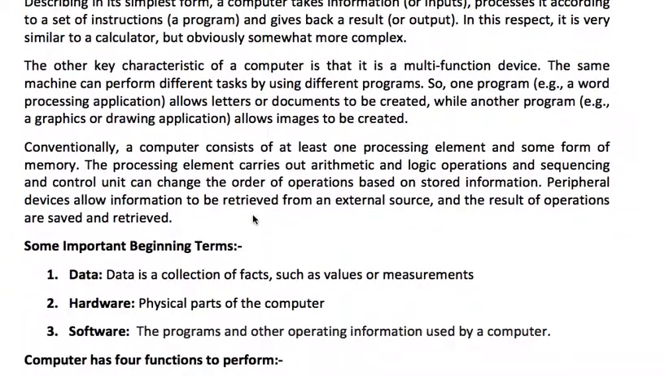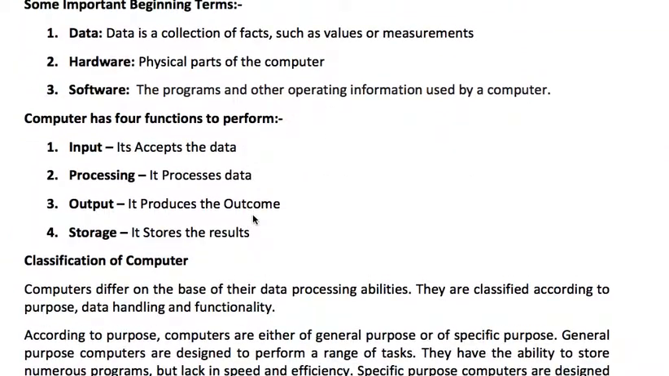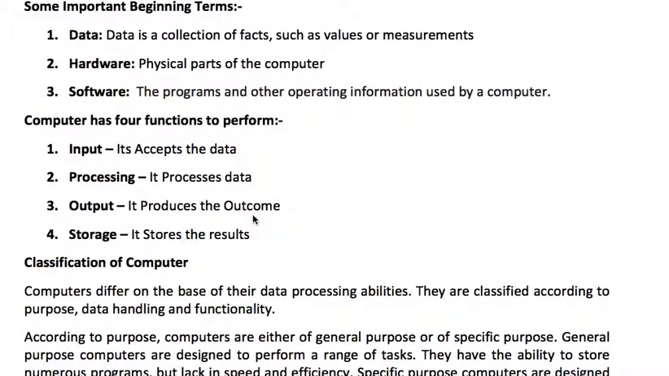Now we talk about some important terms on computers. So what is data? Data is a collection of facts such as values and measurements. It has values, measurements, or maybe some text like this. Hardware. Hardware is the physical part of the computer, like your keyboard, CPU. All these things are hardware, maybe even printer also.